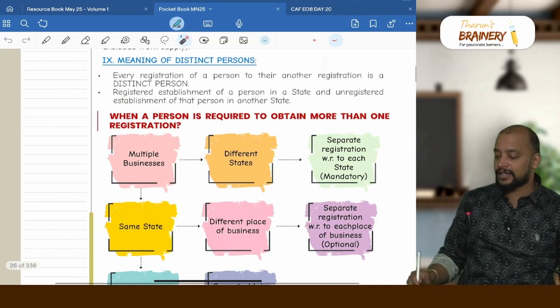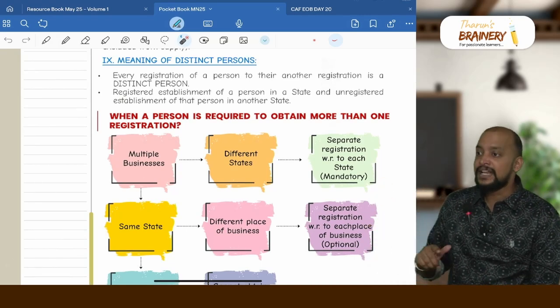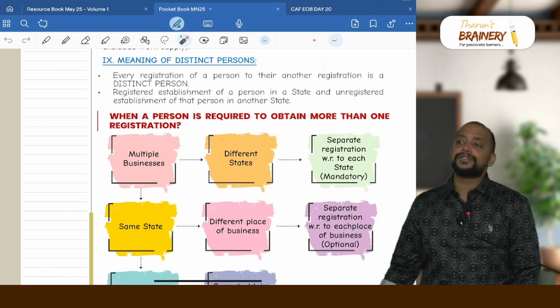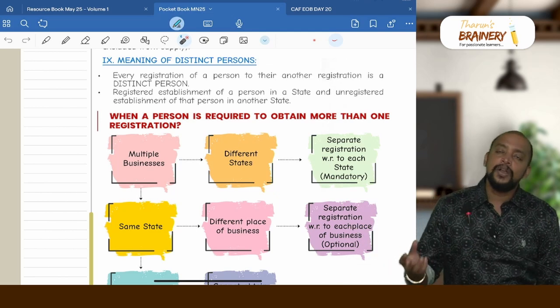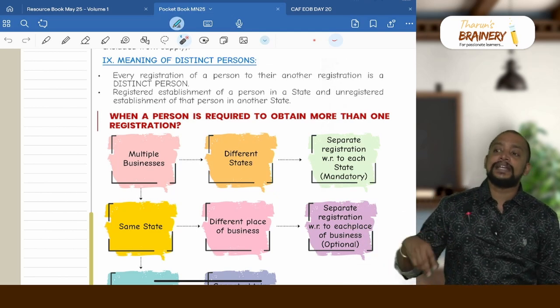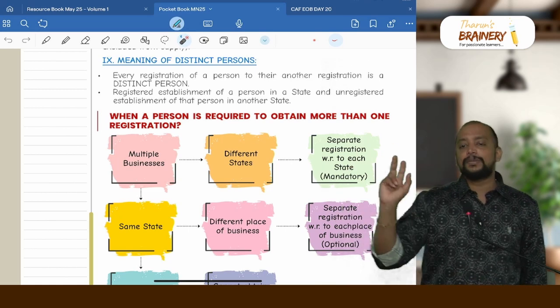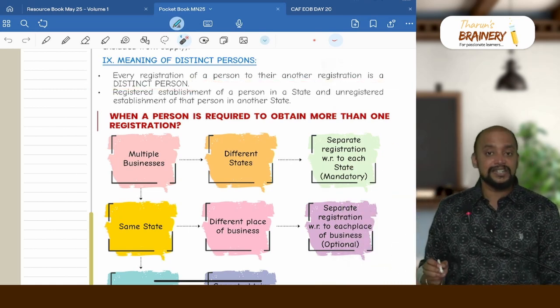Meaning of distinct person: we have related party transactions or distinct person transactions treated as supply under 7(1)(c). Related persons we have already seen. Distinct person means one registration of a person to their another registration. What if they have an establishment in another state and that establishment is not registered? Even then it will be called a distinct person. Every registration of a person to their another registration is a distinct person.